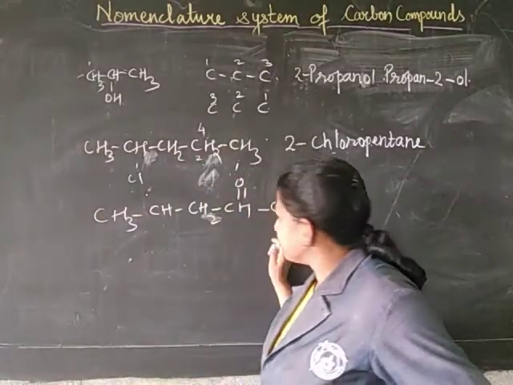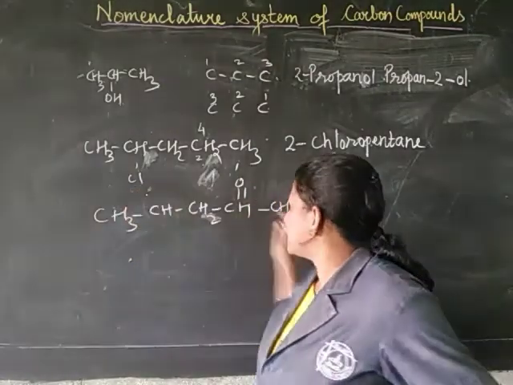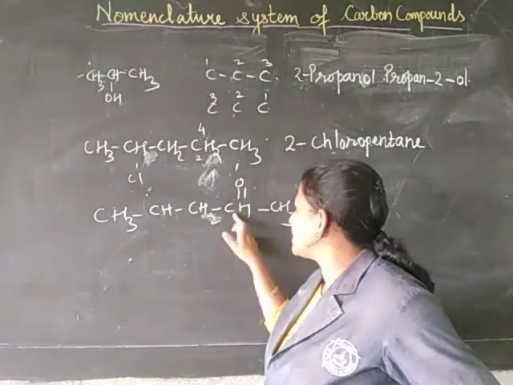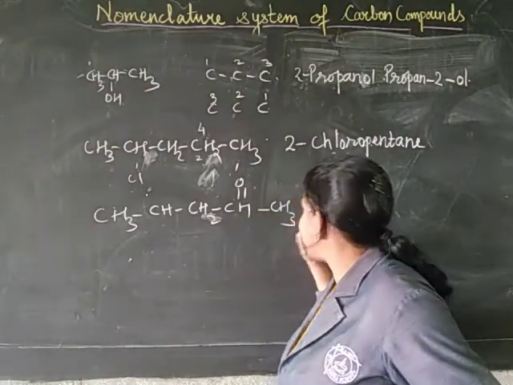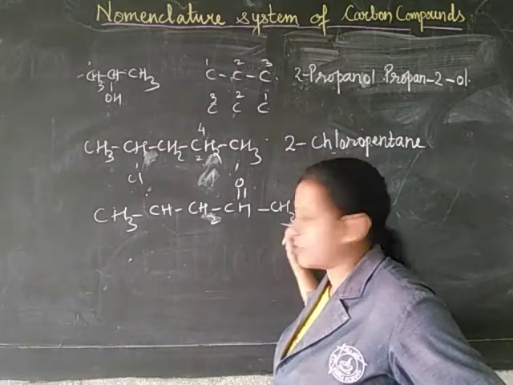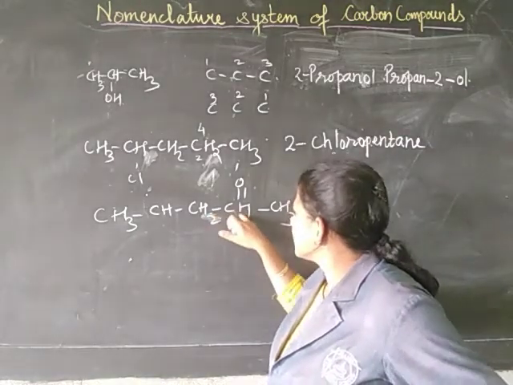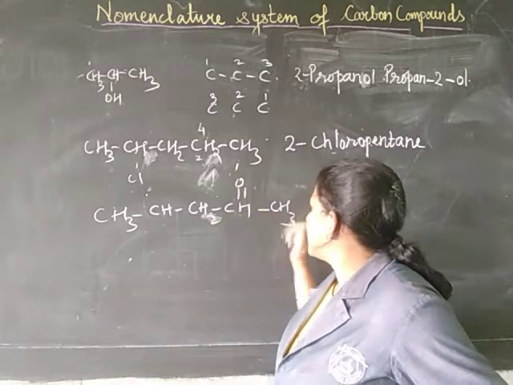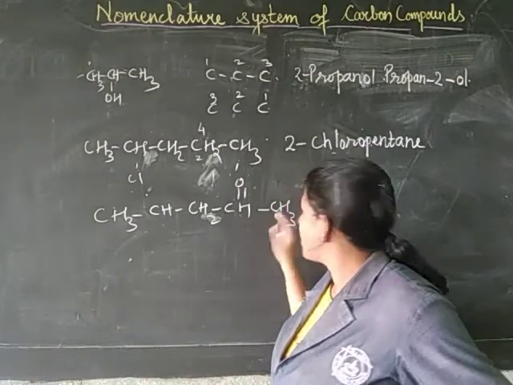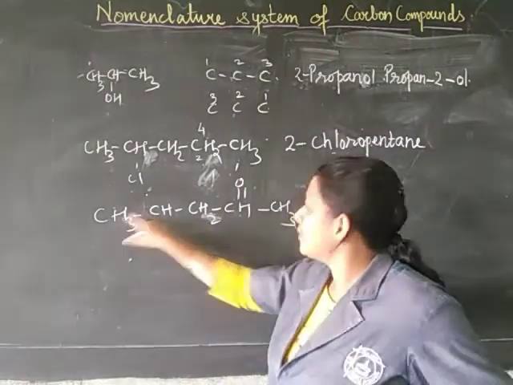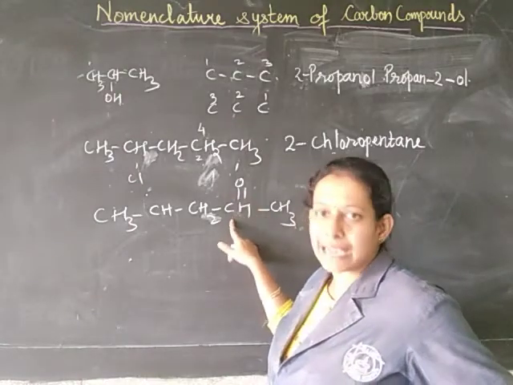Now let's start numbering it. You can number it either from this way or this way. But as I mentioned to you, you have to always see where the functional group is closest to which carbon. That carbon you have to start numbering first. So this ketone group, that is here C double bond O group, is closest to this carbon. So we will call this carbon as 1, 2, 3, 4, 5. So you are getting now ketone on the second carbon.